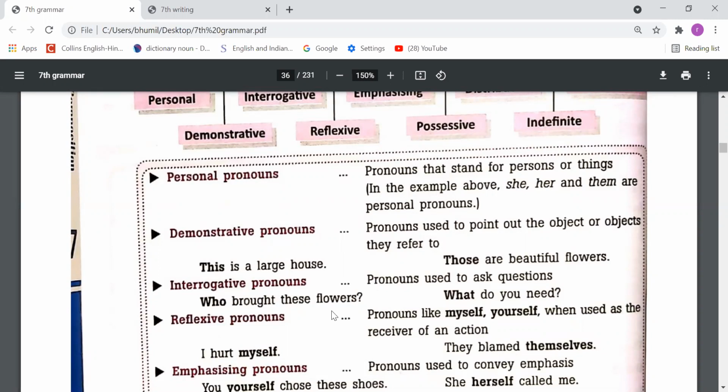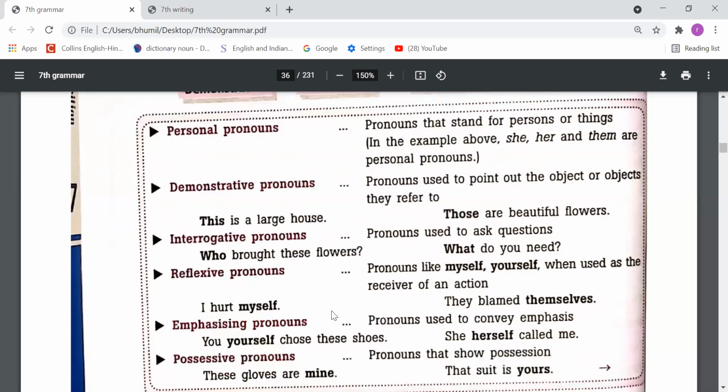Suppose near you there is a pen and you indicate towards the pen and you say that this is my pen. So this is a demonstrative pronoun, right? And if you say that that is your pen, so that is also a demonstrative pronoun. So this, that, these, and those, these are the demonstrative pronouns, right?